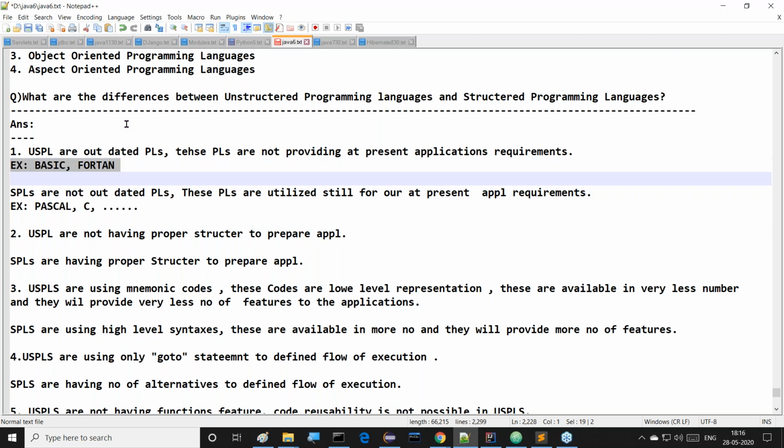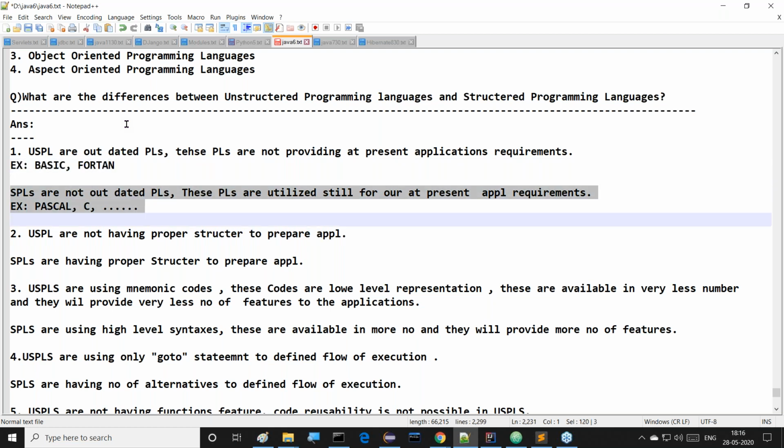Examples are BASIC and Fortran. Structured programming languages are not outdated. These programming languages are still utilized for our present application requirements. All of you observe this clearly.